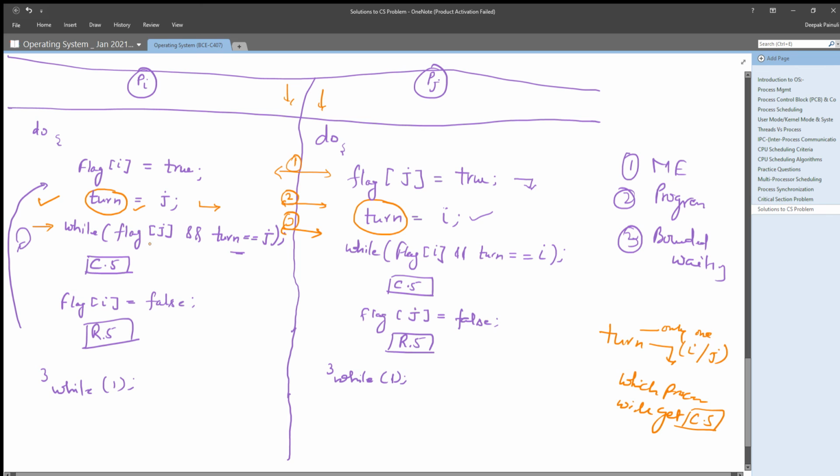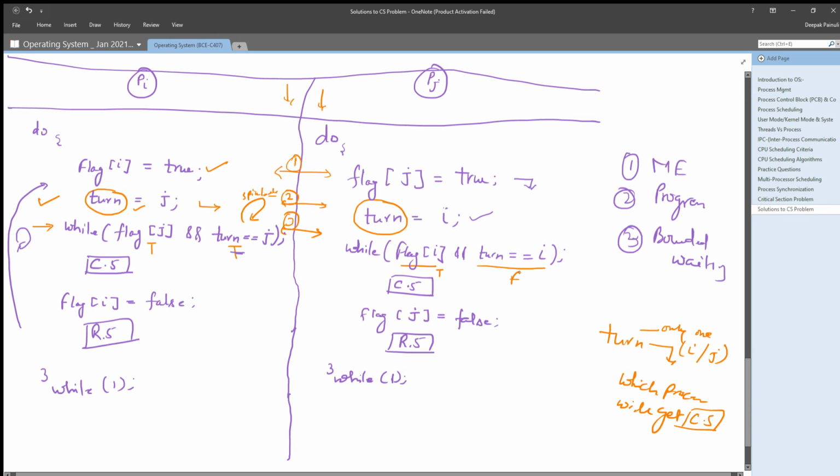Both are true. That means this whole condition will be true and this Pi will be locked in busy waiting or spin lock. Now check the while loop of Pj. Pj is checking flag i. Flag i is true, yes, because it has been set here. And is turn's value equal to i? No, it is false, because we assumed that the system has accepted turn's value as j.